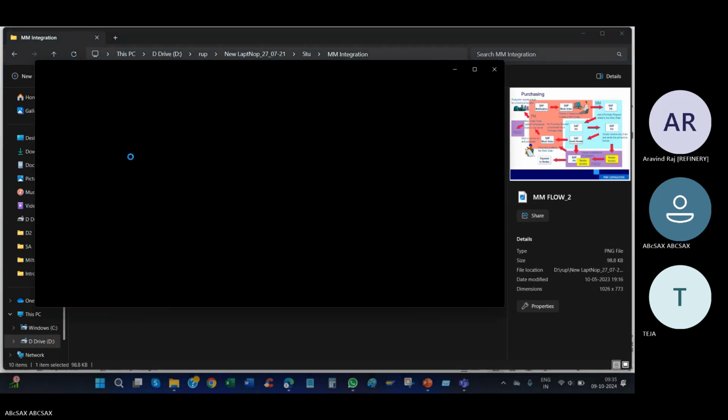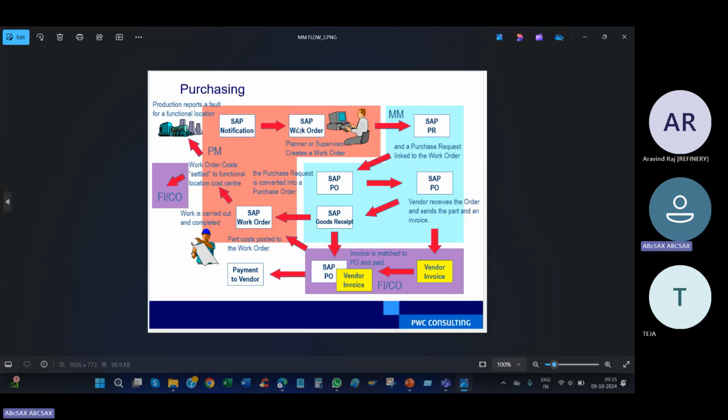See, notification, order, you are requesting a material in the work order. Against the request, a purchase order is created. And against the purchase order, the vendor will send the material. The vendor is the one who has the material. When we are receiving the material, we are doing goods receipt. When we are receiving, we are checking whether the material we received is fine or not. So this is called the non-stock flow. Stock flow is not there.